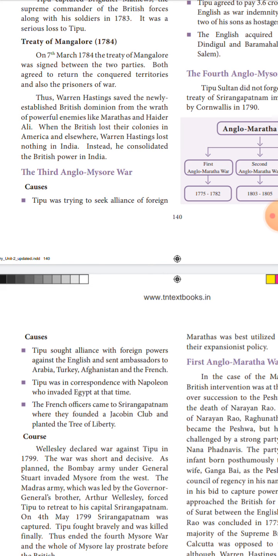Third, French officers visited Srirangapatnam and established the Jacobin club there, and also planted the tree of liberty.